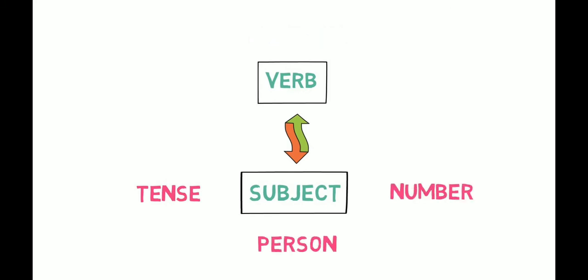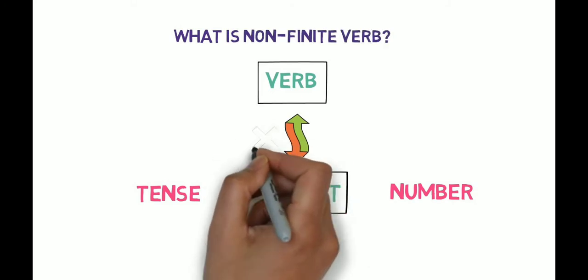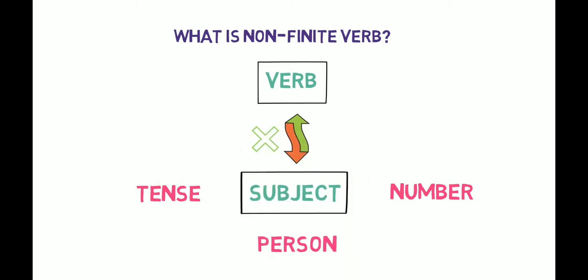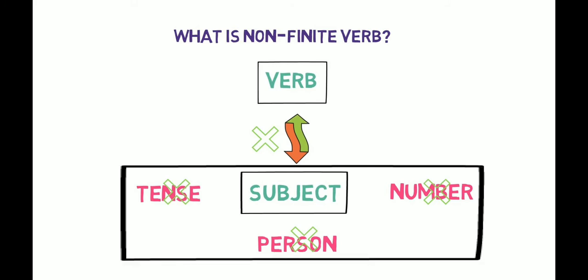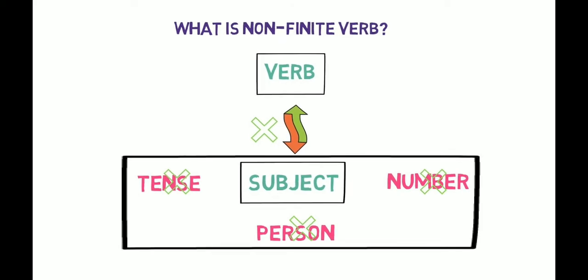Let's now look into non-finite verbs. So what is a non-finite verb? Non-finite verbs don't have any agreement with the subject. That is, they are not limited as per the change in the subject. They don't change as per the tense or as per the person or as per the number of the subject in the sentence. And they don't perform any action in the sentence.